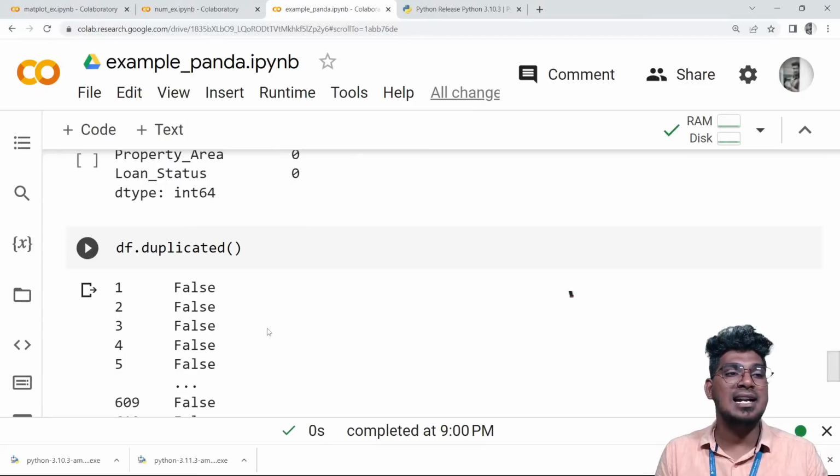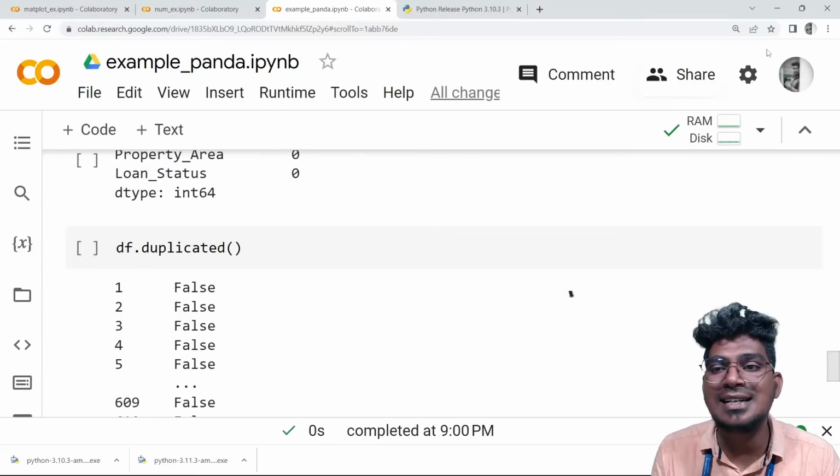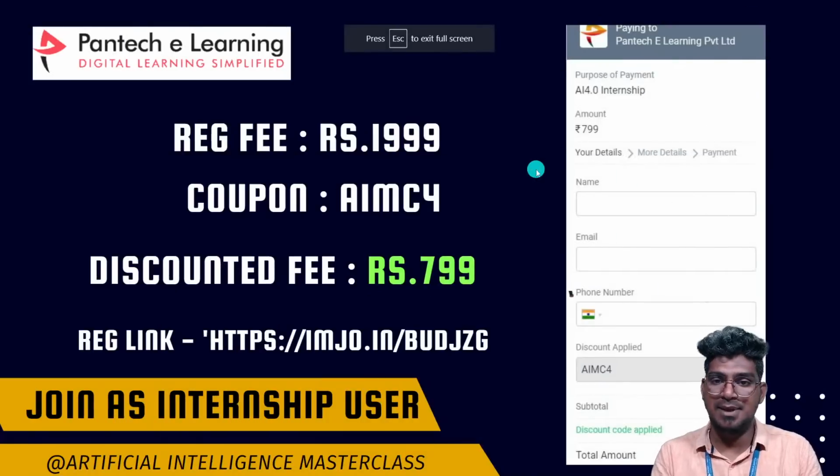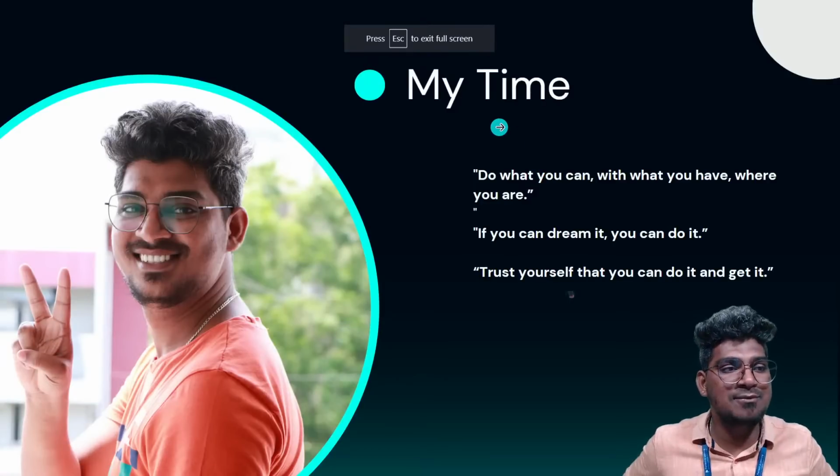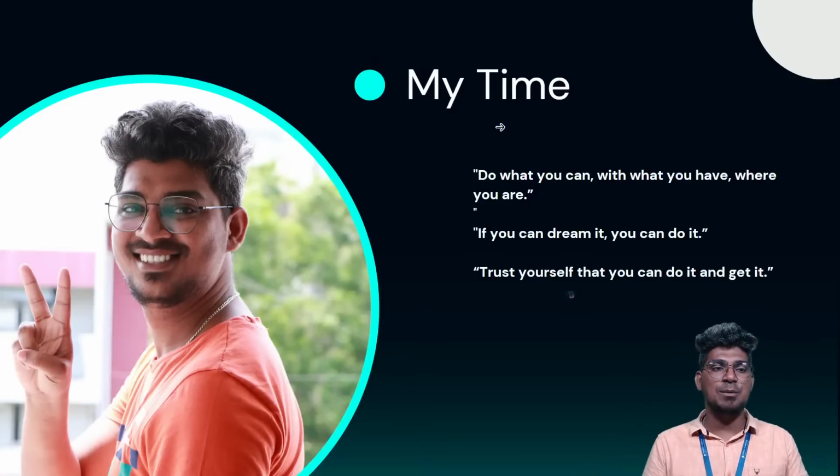Okay, hope you guys understood about all the functionalities in the Pandas library.